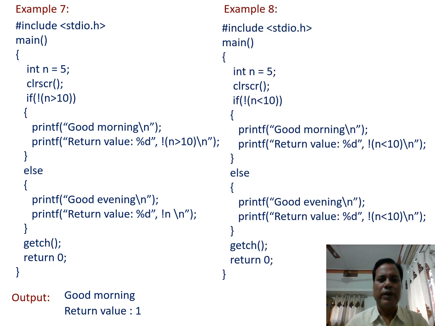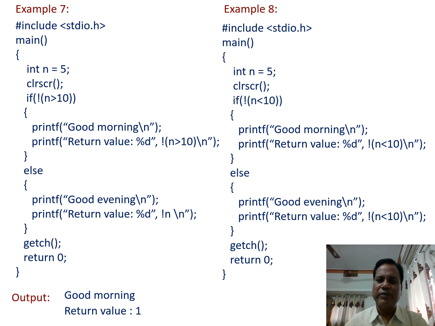In another problem, here let us make n less than 10. So here the condition is true, but after that there is not. Negation of true means false. So the condition here becomes false.